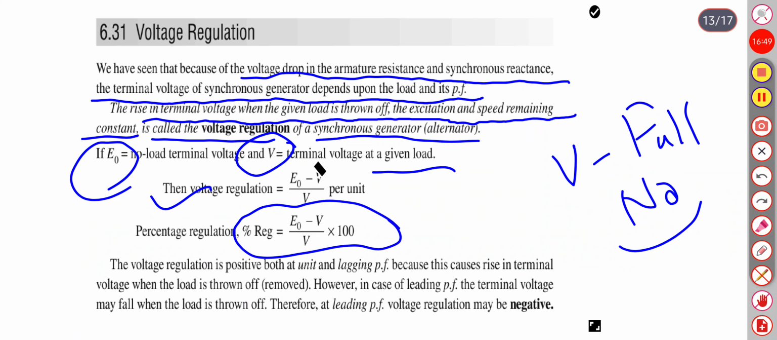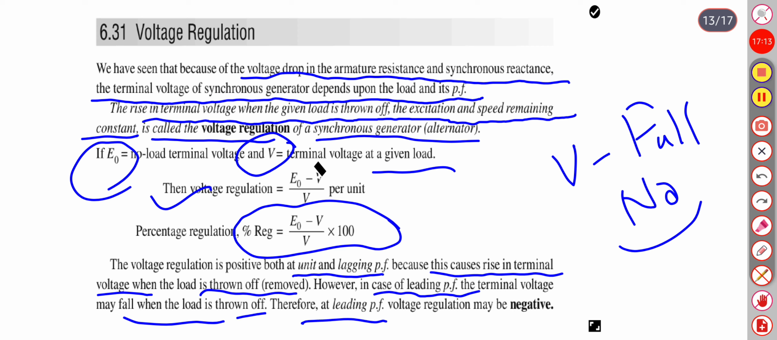The voltage regulation is positive both at unity and lagging power factor because this causes a rise in terminal voltage when the load is thrown off. However, in case of leading power factor, the terminal voltage may fall when the load is thrown off. Therefore, at leading power factor, voltage regulation may be negative.